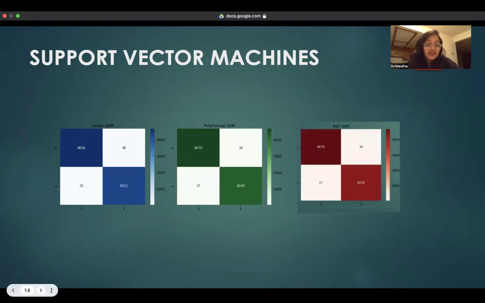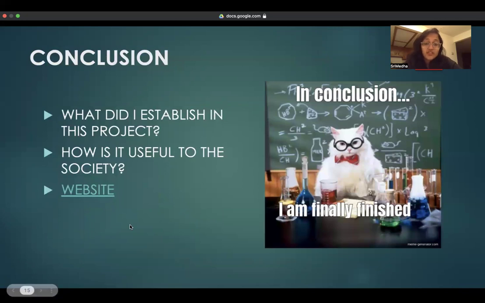So, in conclusion, the project on fake news detection using machine learning has demonstrated the power of advanced algorithms in addressing a very important issue of misinformation. By leveraging models like K-means clustering, hierarchical clustering, naive Bayes, decision trees, and SVM, we have made significant strides in accurately identifying fake news articles. While the results discussed are promising, there are some areas for further exploration and improvement. Further work could focus on combining multiple models for improved accuracy and robustness and integrating natural language processing techniques for better feature extraction and understanding of textual content.